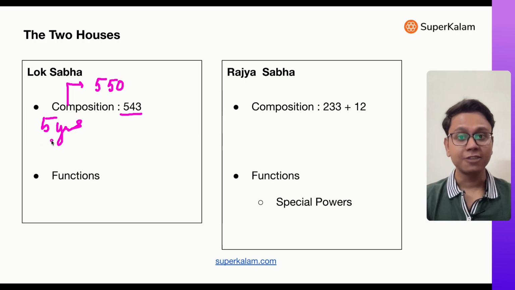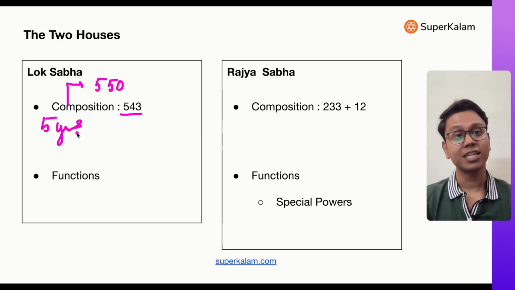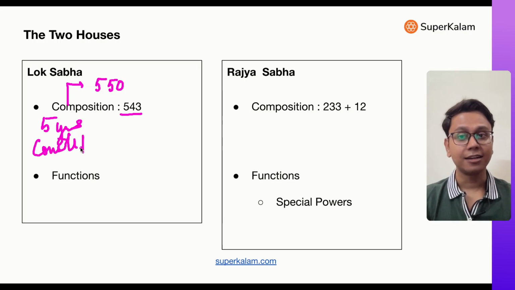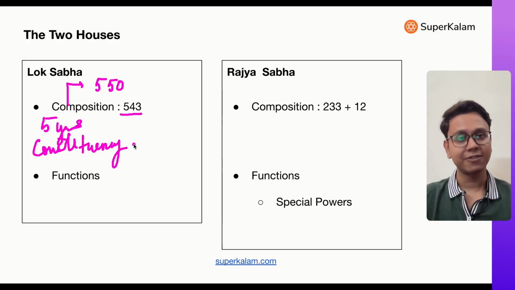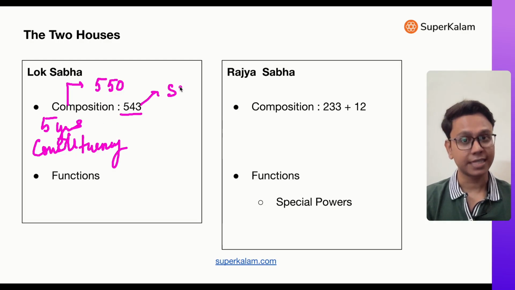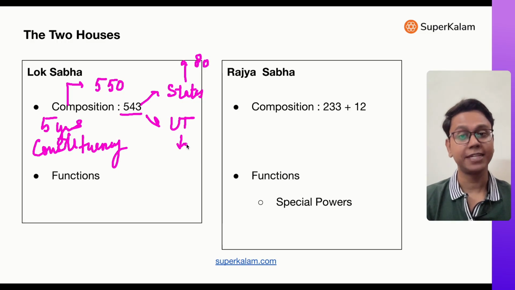Then these 543 members are elected from 543 constituencies. So there is a concept of constituency which I told you in the chapter on elections. In India, every state and union territory is divided into these geographical entities called constituencies, and from each constituency, one Lok Sabha MP is elected. Now, these 543 seats are divided among states as well as UTs. For example, in the state of Uttar Pradesh, there are 80 constituencies, so 80 Lok Sabha MPs are elected, and from the union territory of Delhi, there are 7.